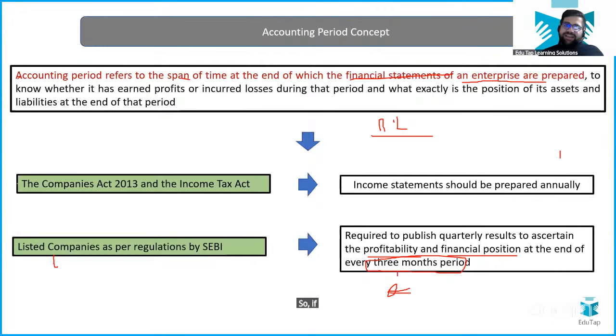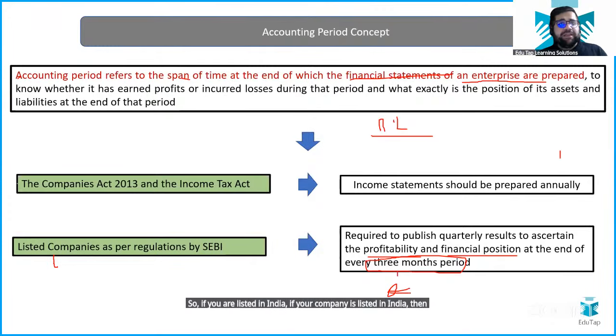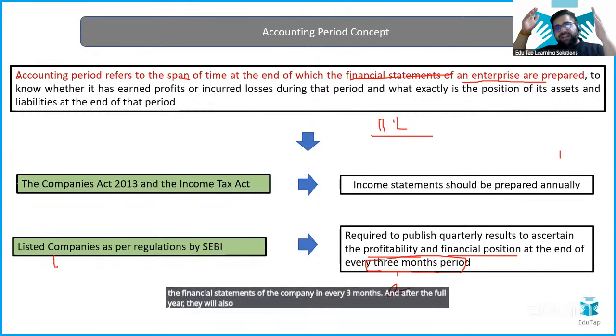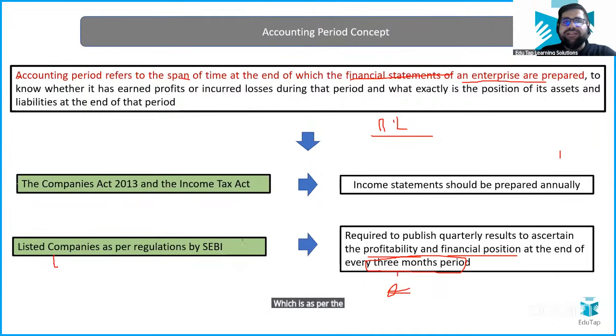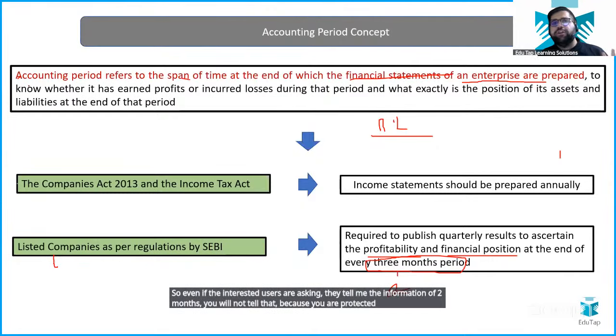So if your company is listed in India, then as per SEBI laws, you have to present your financial statements every 3 months. So you have the right to inspect the financial statements of the company every 3 months. And after the full year, they will also present the entire picture, as per the Companies Act and the Income Tax Act. This tells you that as per the accounting period concept, you have to show the financial statements to the interested users only after a particular period of time. Even if the interested users ask for information of 2 months, you will not provide it, because you are protected as per the laws of India.